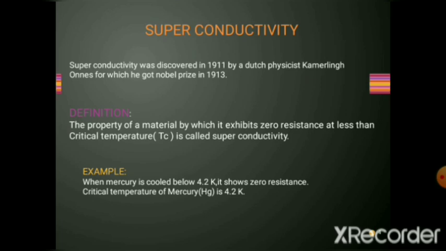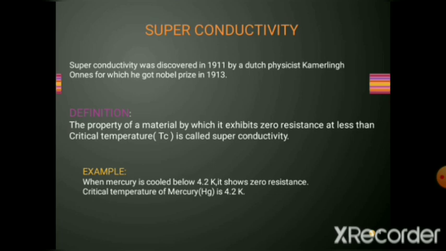We know that conductivity is about our conductor. It allows flow of current. When a material allows flow of current when its resistance is very low, here we are calling the material a superconductor, or else the property superconductivity.